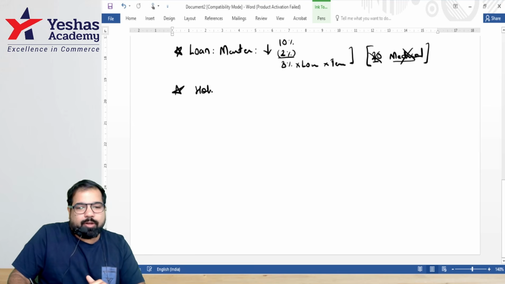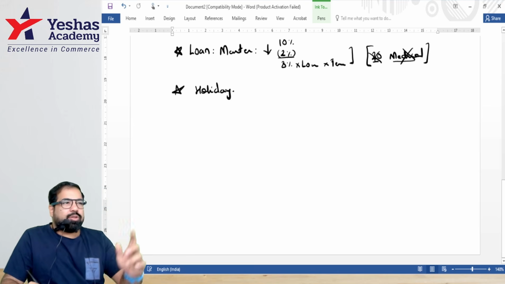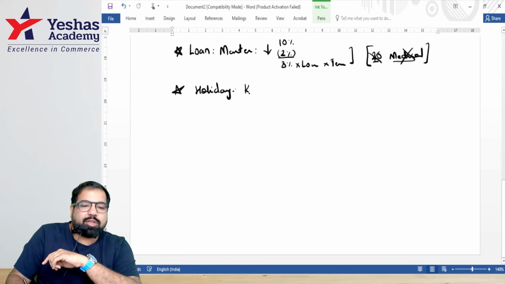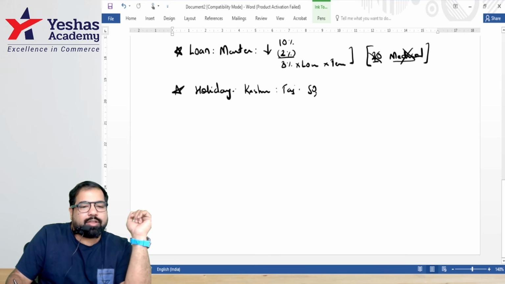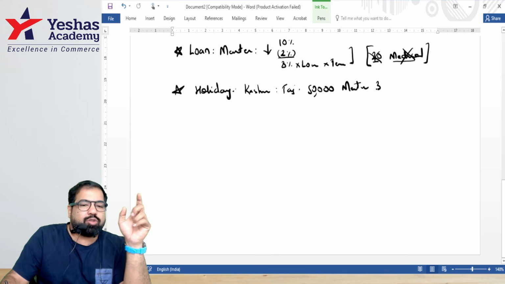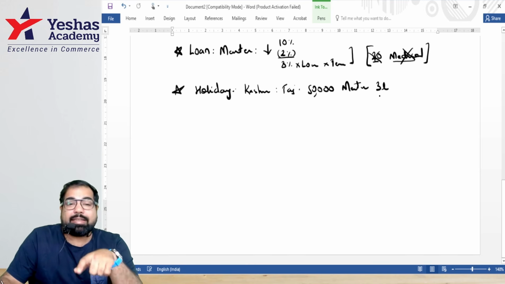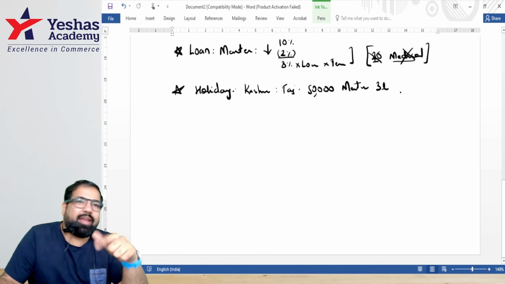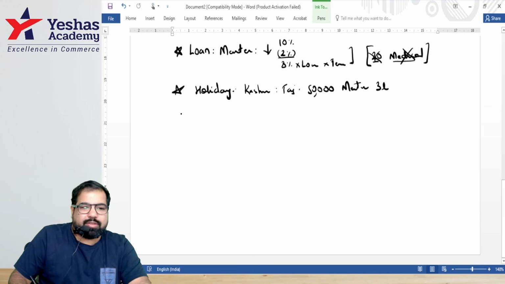Everyone, we are going on a holiday. Guys, this came in the exam question, and some of you guys were confused about it. If you go for a holiday, example, you're going to Kashmir, and you stay at the Taj Hotel there, and your bill is 50,000. You should pay the bill. What if the master pays? Is that a perquisite? The exam question was 3 lakh rupees, guys. Should you tax it? Yes. Any money going from the slave is taxable. Same way, any benefit is also taxable. Are we okay with this, guys? We'll take the next one, guys.